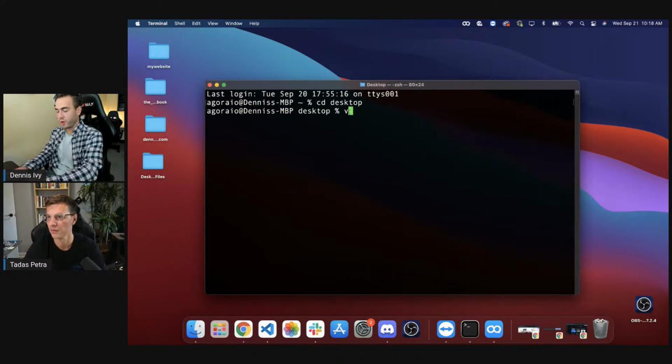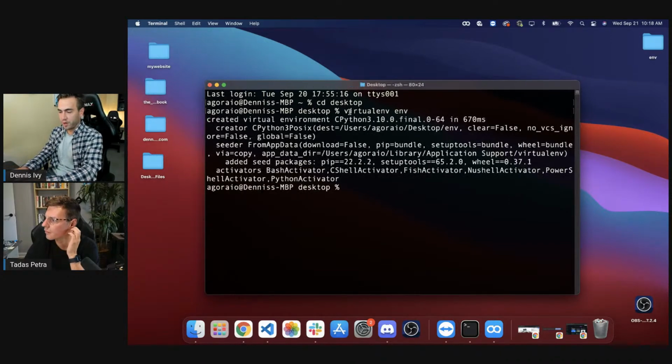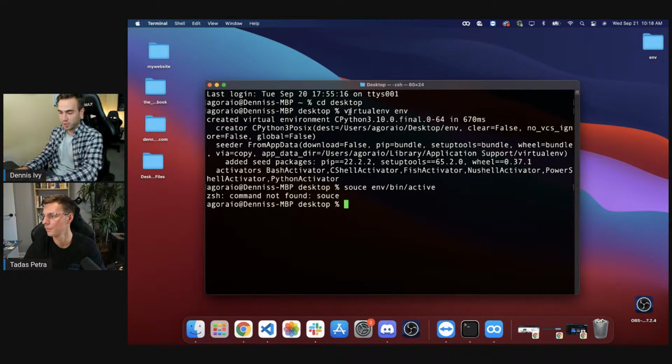The first thing I'm going to do is create a virtual environment. So virtualenv env. We'll set that up right here. I want my own virtual environment. Let's activate that. On a Mac, it's going to be source env/bin/activate. On Windows, it's just going to be env/scripts and then activate. So that's for Windows if you're on a Windows machine.